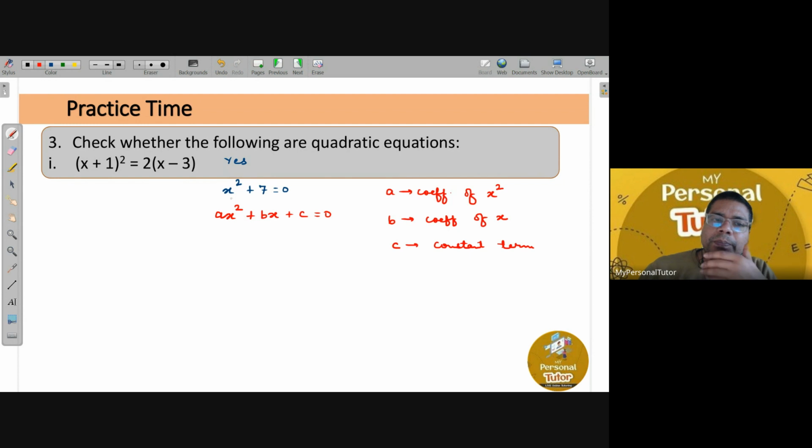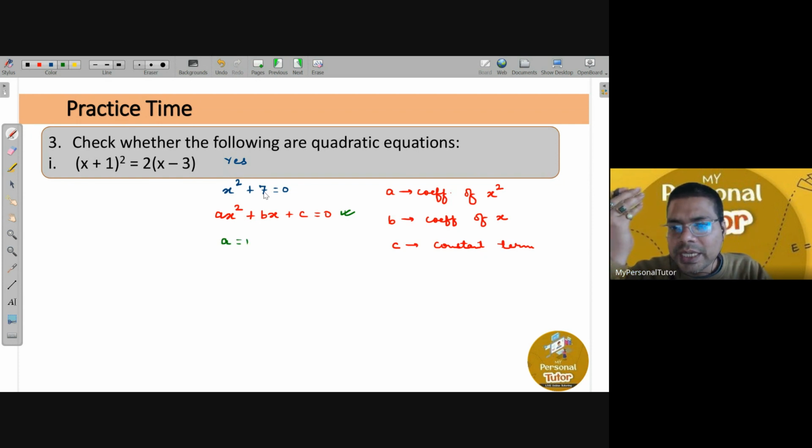So if you compare with the standard form of this quadratic equation, here A is nothing but 1, right? Is there any x related terms here, Arohi? No, right? There are no x related terms. It means that B is 0, right? And C, the constant term, is 7. So B value is not 7. B value is 0. C value is 7. Is that all right?